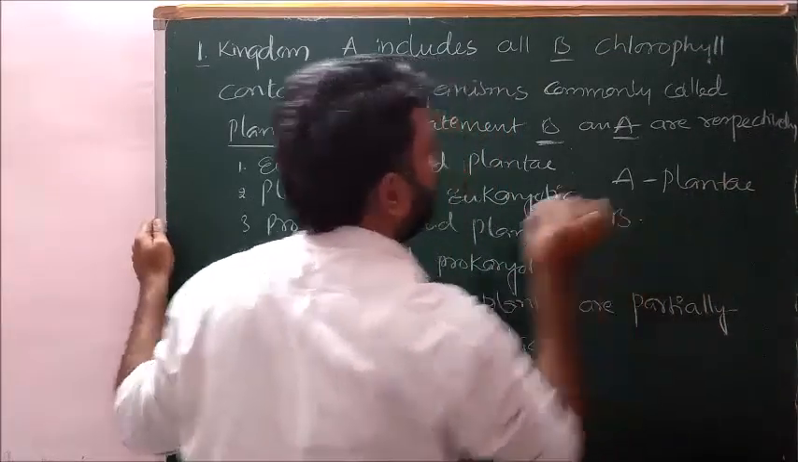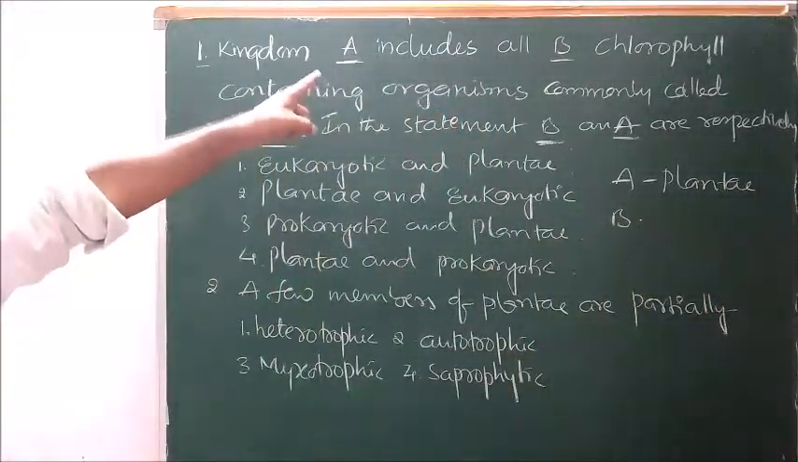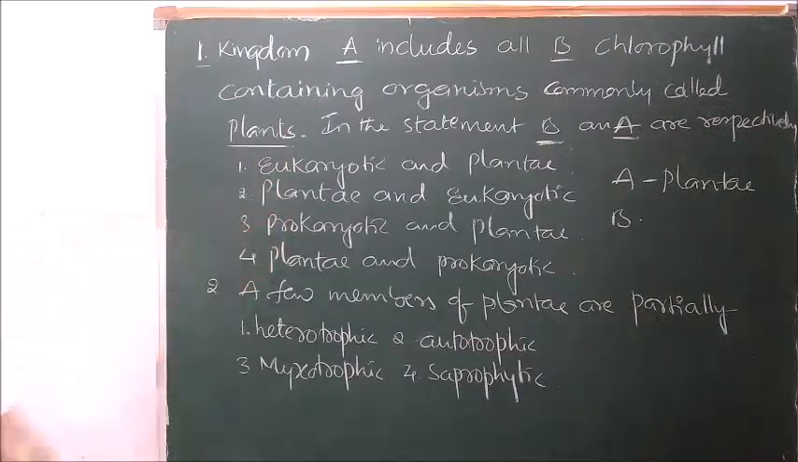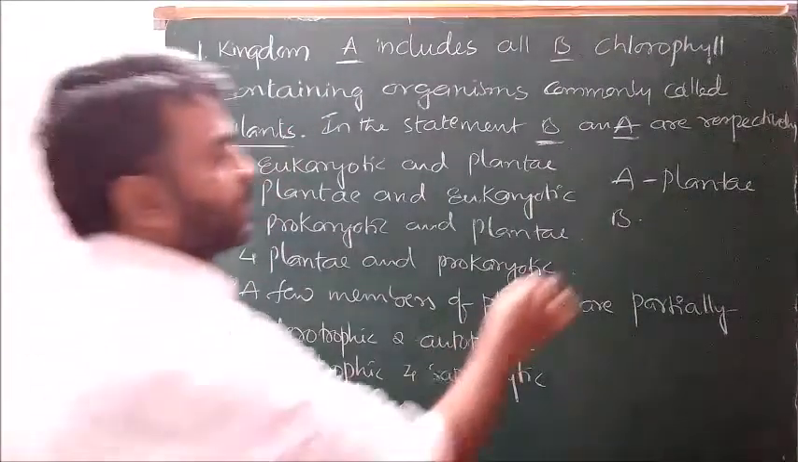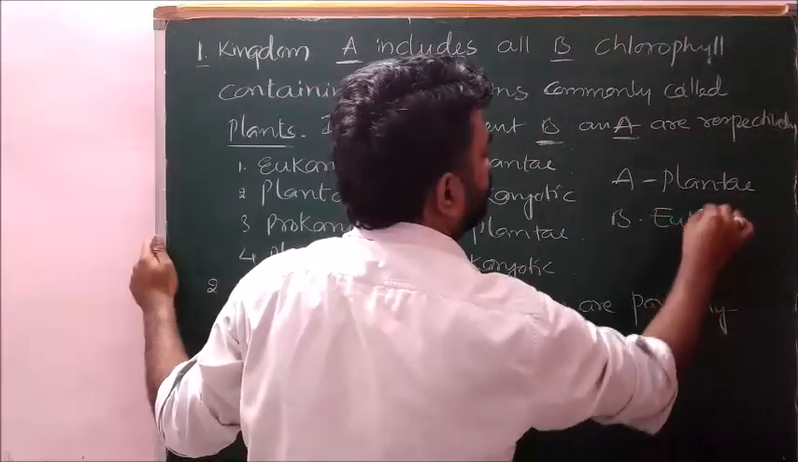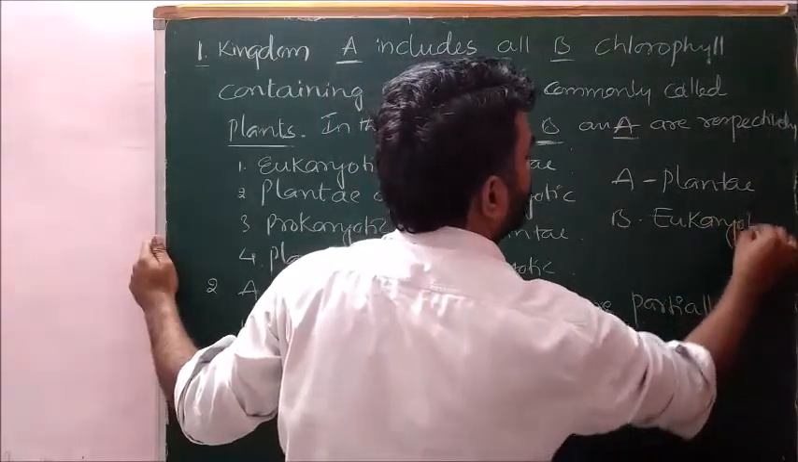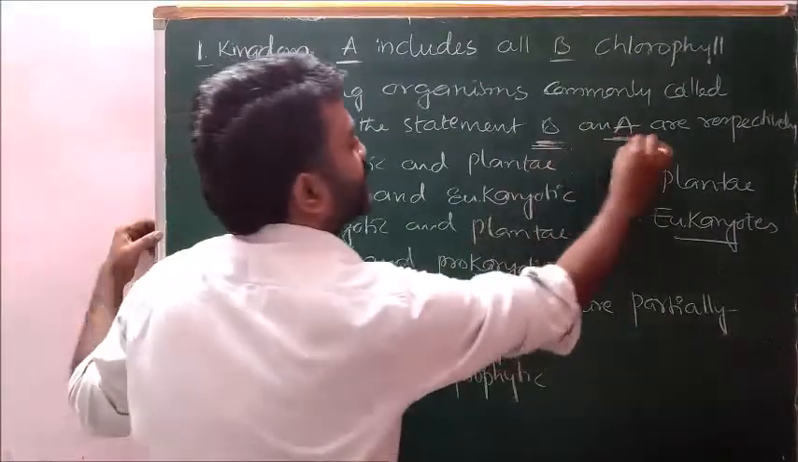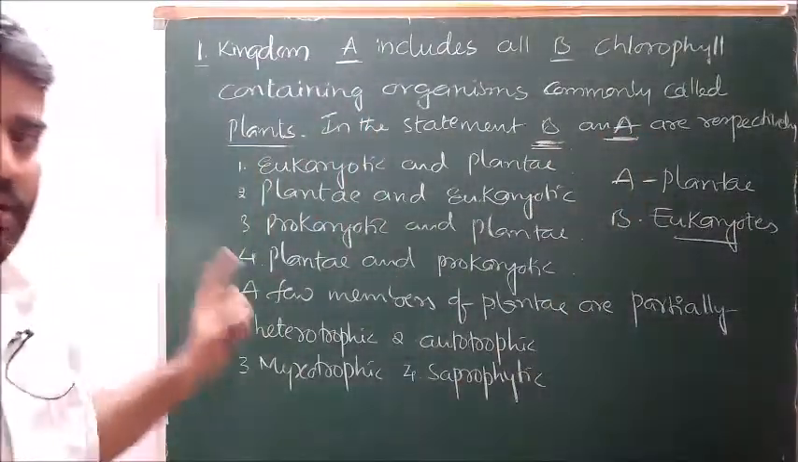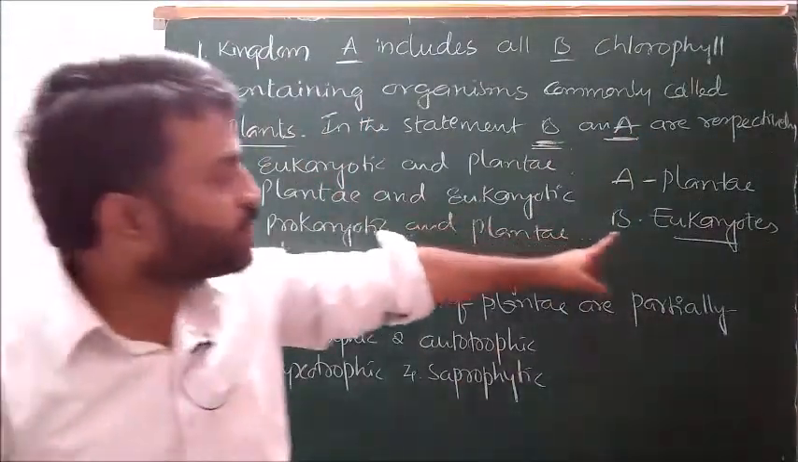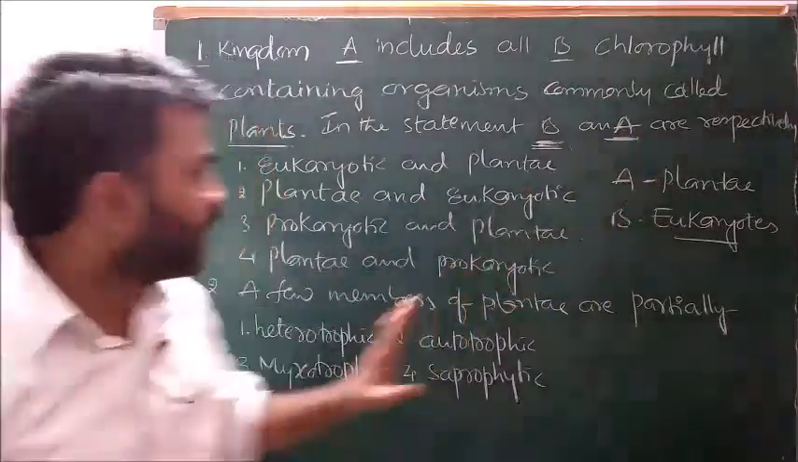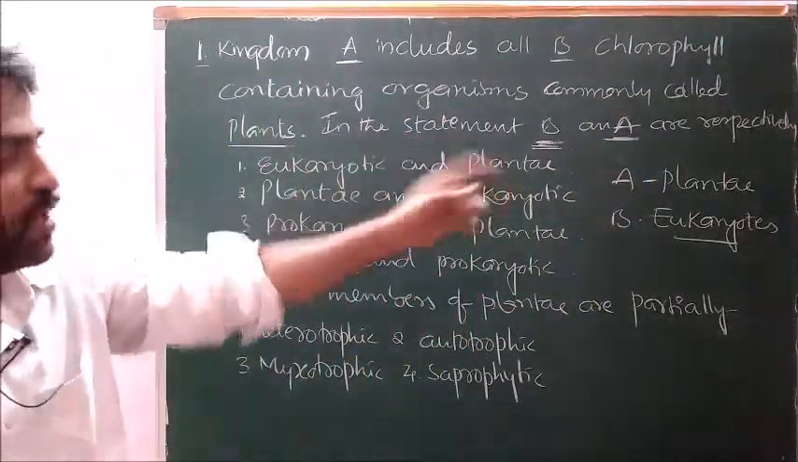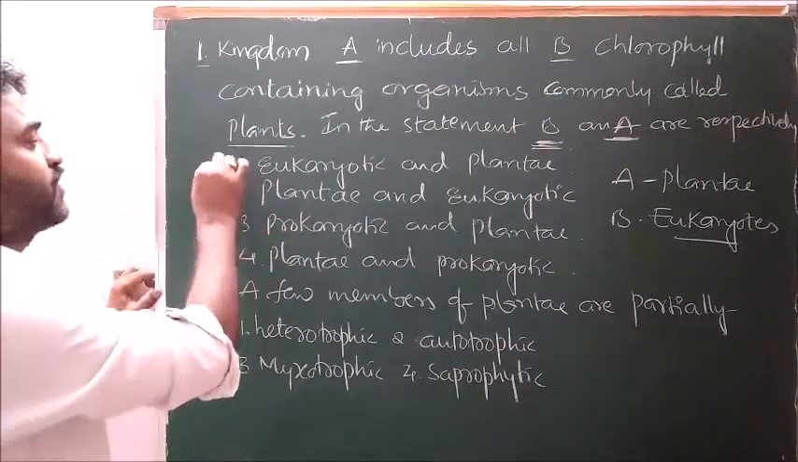B includes all B chlorophyll containing eukaryotes. The statement is, so here the question is B and A respectively we have to write. B is eukaryotes, A is plant. Here in options in respective order, same order, eukaryotic and plant. First option is correct answer.